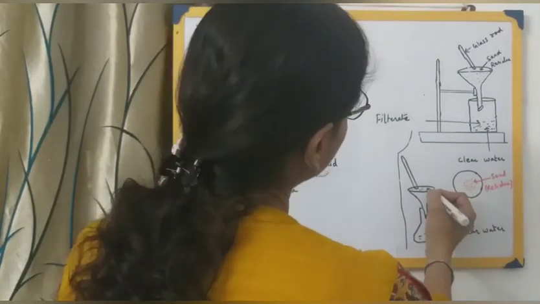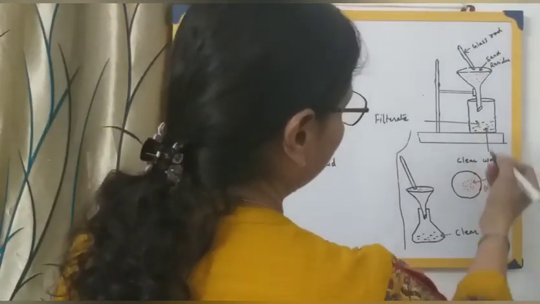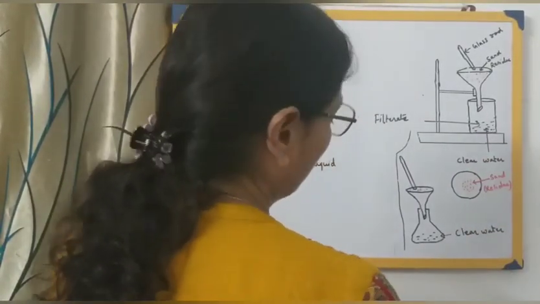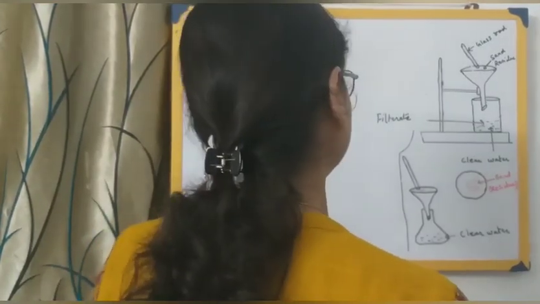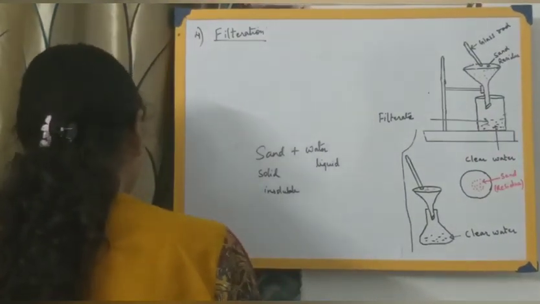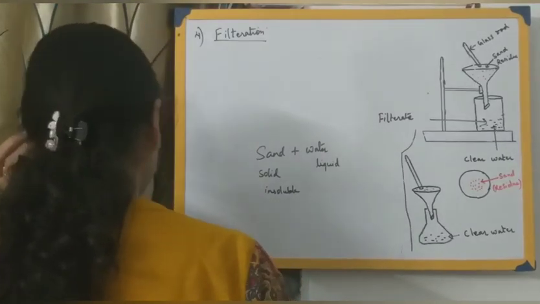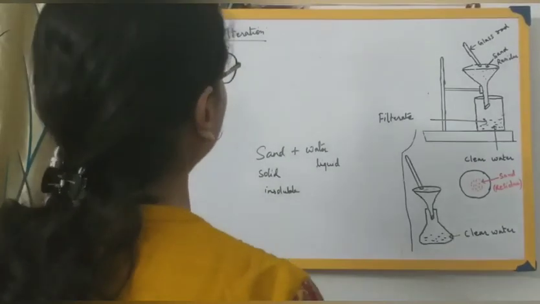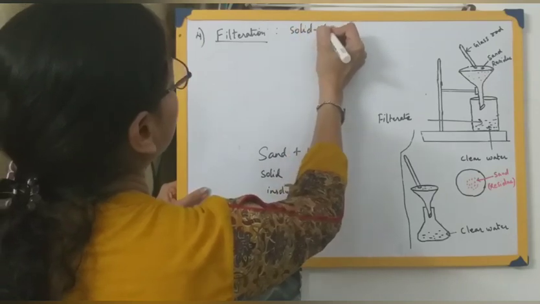We will find that the sand gets collected over here, acting as the residue, and the filtrate will be collected in the conical flask, whether it is water or any other solvent. This method of separation is called filtration. This process can be employed when you have a solid liquid mixture.